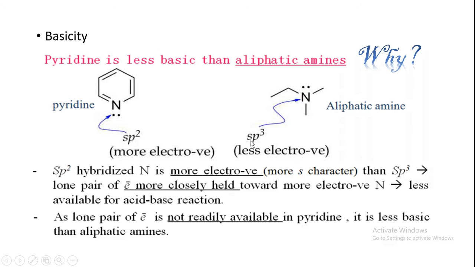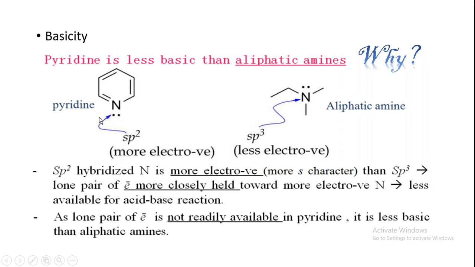So the lone pair is less available for the acid base reaction, as it is not readily available in pyridine. Hence, compared to the aliphatic amine, it is less basic.